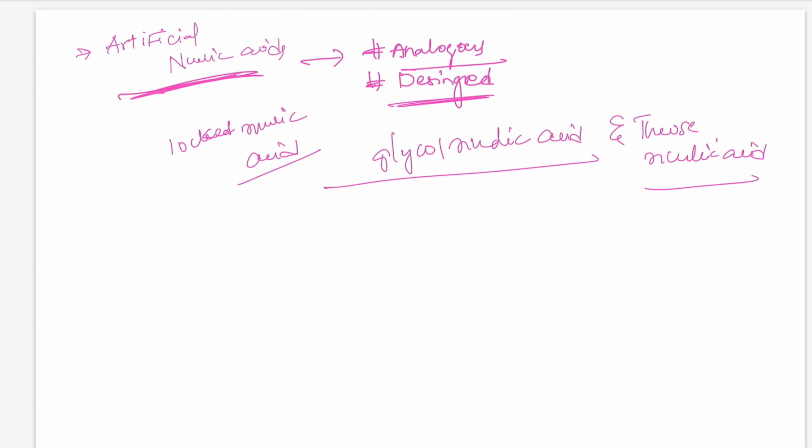Each of these is distinguished from naturally occurring DNA or RNA by changes in the backbone of the molecule.